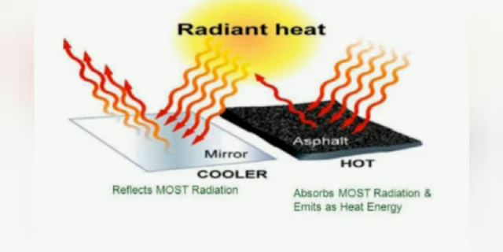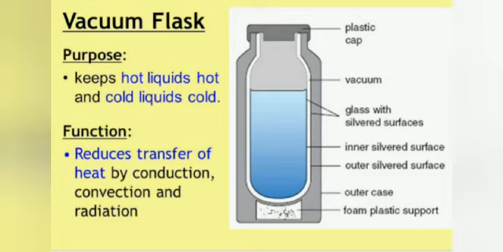On the other hand, black and dark colored clothes are ideal for use in winter because they are good absorbers of heat and thus keep the body warm. Now the last topic is the thermos flask. The thermos flask is an appliance used to keep hot liquids hot and cold liquids cold. Now, construction of thermos flask.